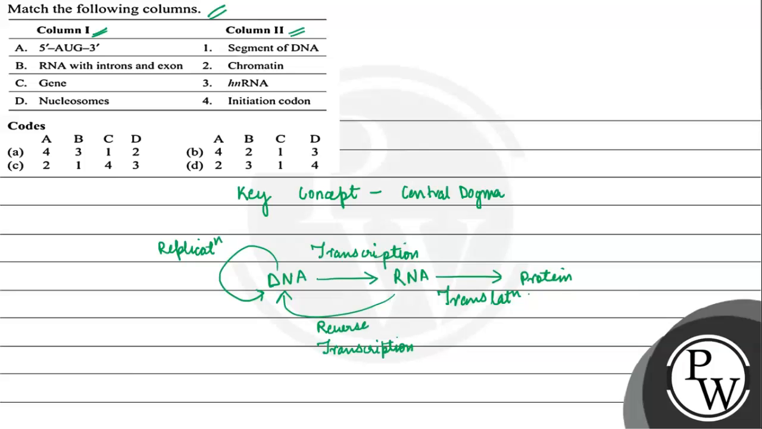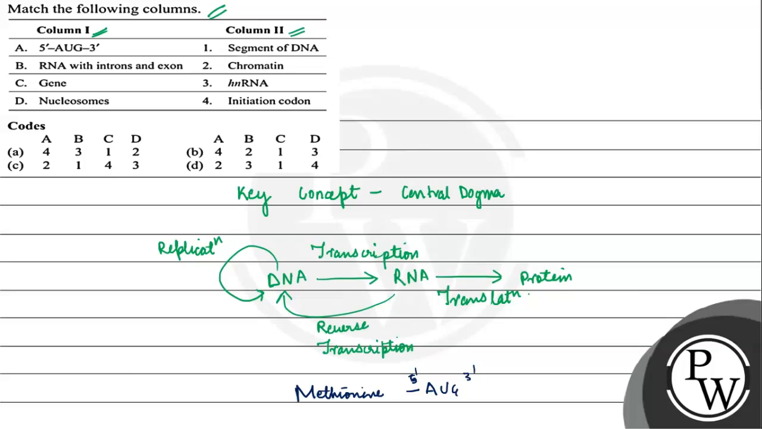When we talk about AUG, the initiation site, methionine is coded by AUG, which is 5' to 3'. So this will be matched with this fourth option, RNA with intron and exon.